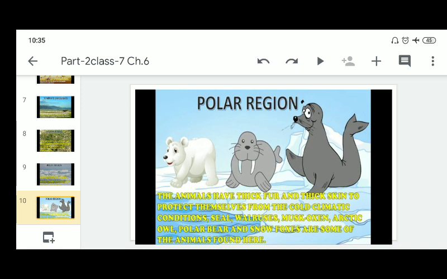In the polar regions, the animals have thick fur and thick skin to protect themselves from the cold climatic conditions, and that is why only some animals can survive there, like polar bears and snow foxes. So these are some important points about polar regions, grasslands, tropical and temperate grasslands, and thorny bushes.